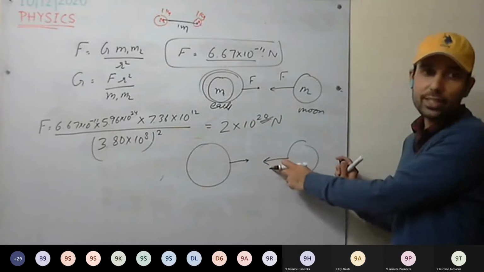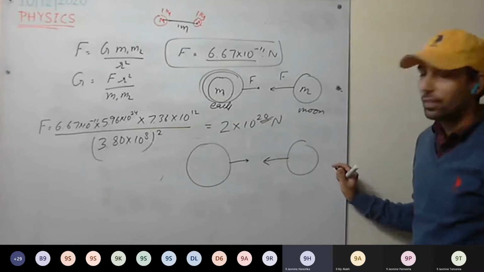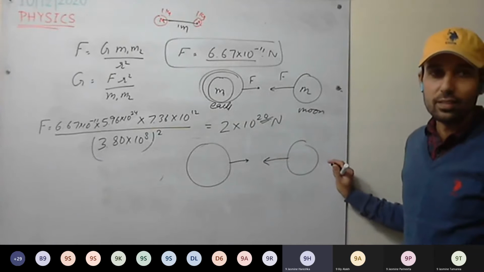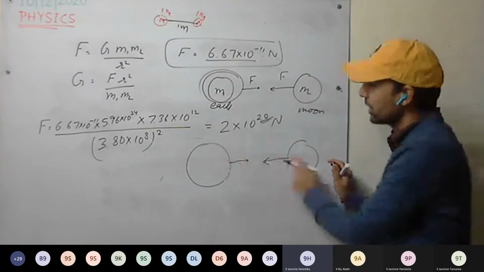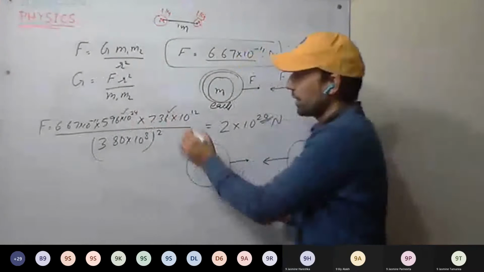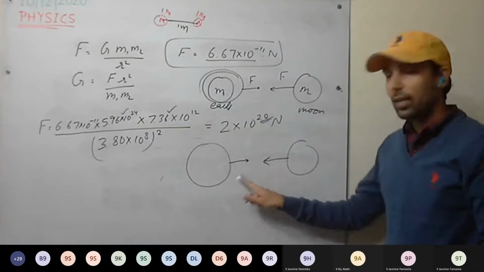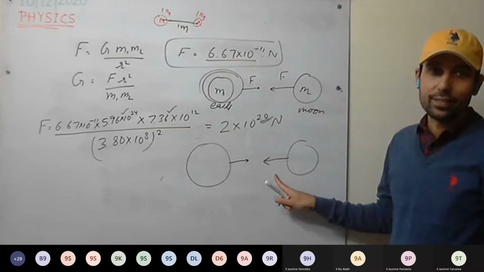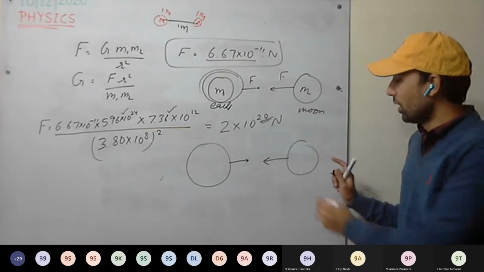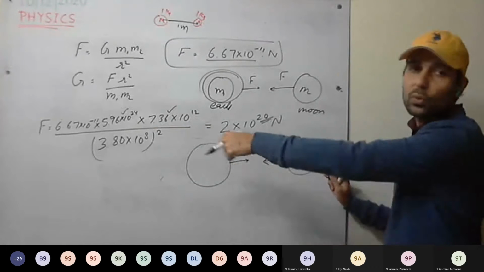But sir, both are opposite in direction. Sir, it means that the value of both the F is the same, 2 into 10 raised to the power 20? Yes, because this value is dependent on the product of their masses. So the magnitude is the same, but the direction is opposite. Moon is attracting the Earth towards it, and Earth is attracting the Moon towards it.